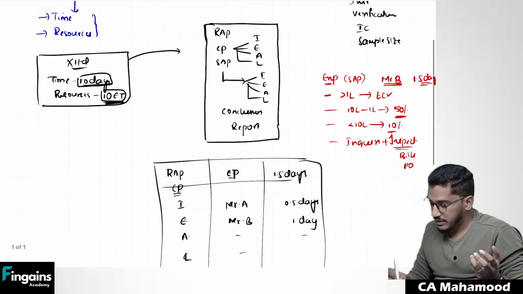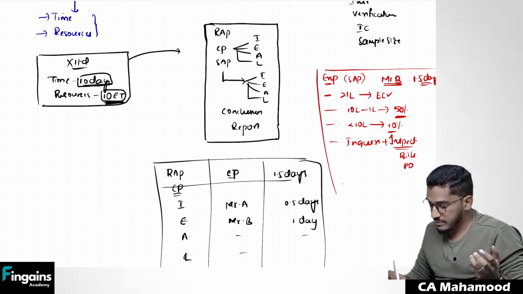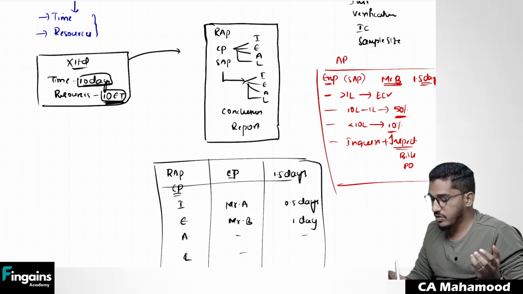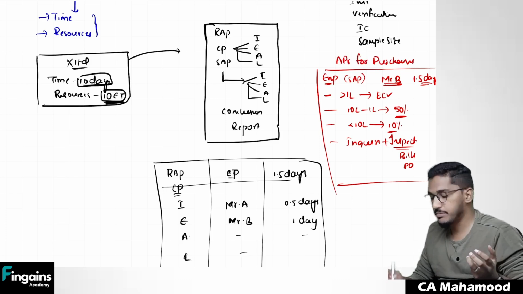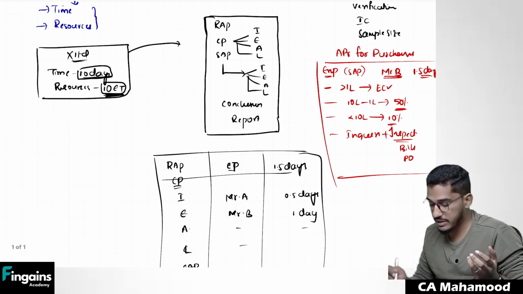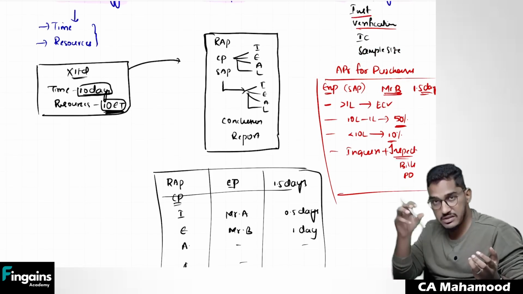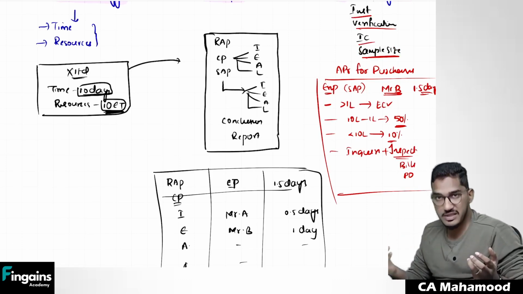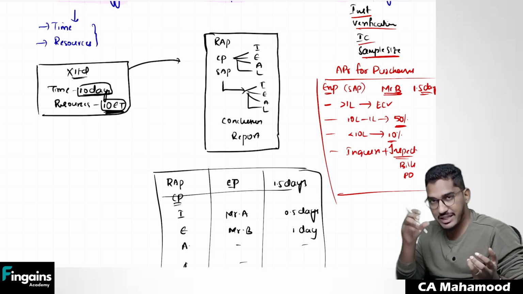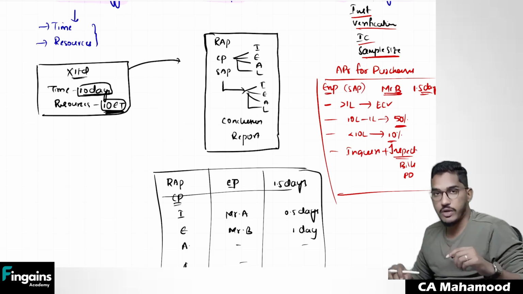So like this document, whatever is there here, this simple extract, I can call it as audit program for purchases. So what is contained in this document? It contains the details of verification procedures, what instructions are required to be followed, what is the status of the internal controls, what should be the sample size. So all that detail will be there in one document called audit program.